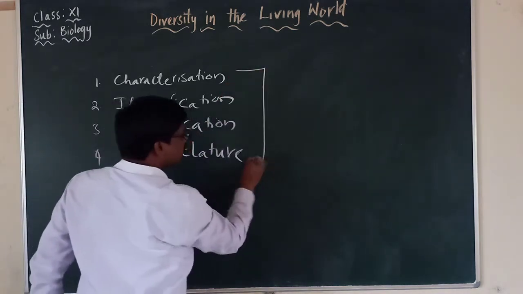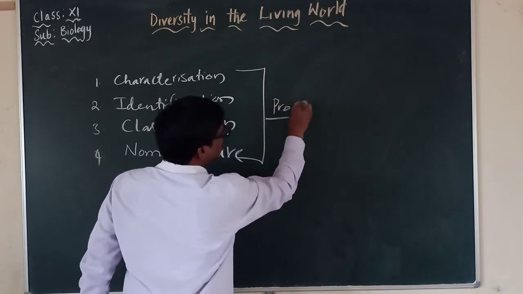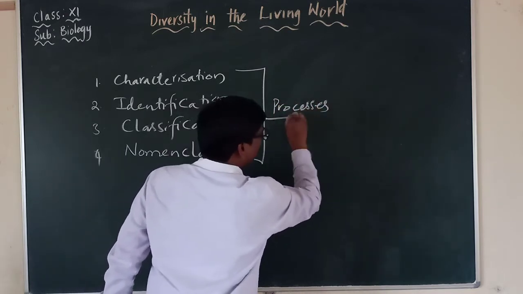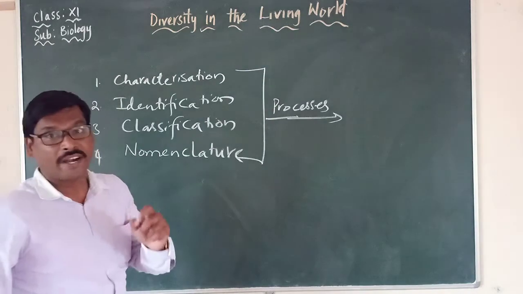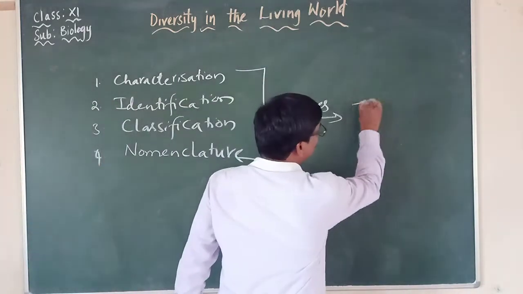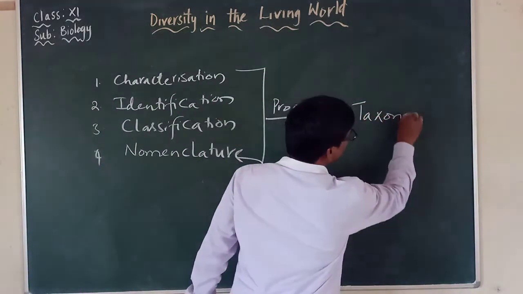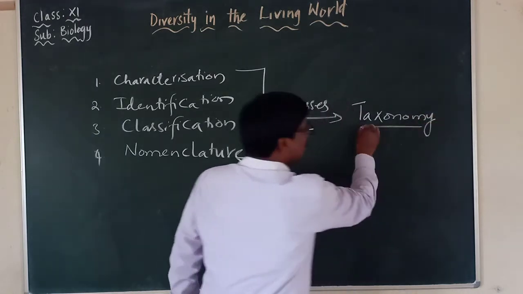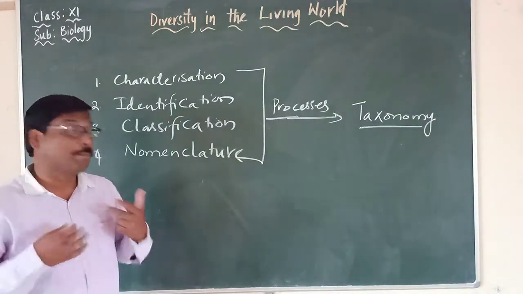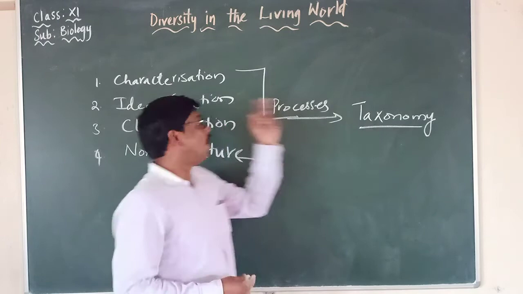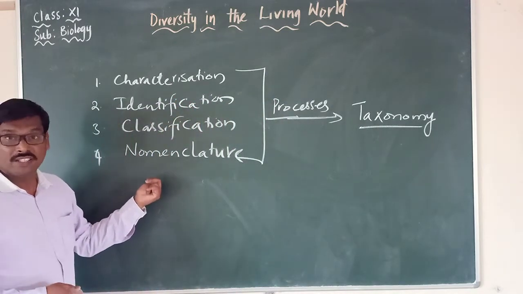All these are the processes which are required for the basic study of taxonomy. All of these are important.